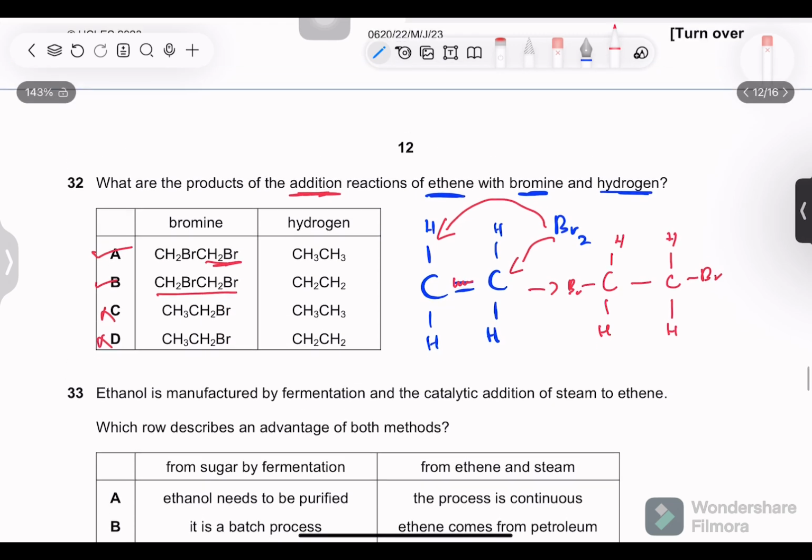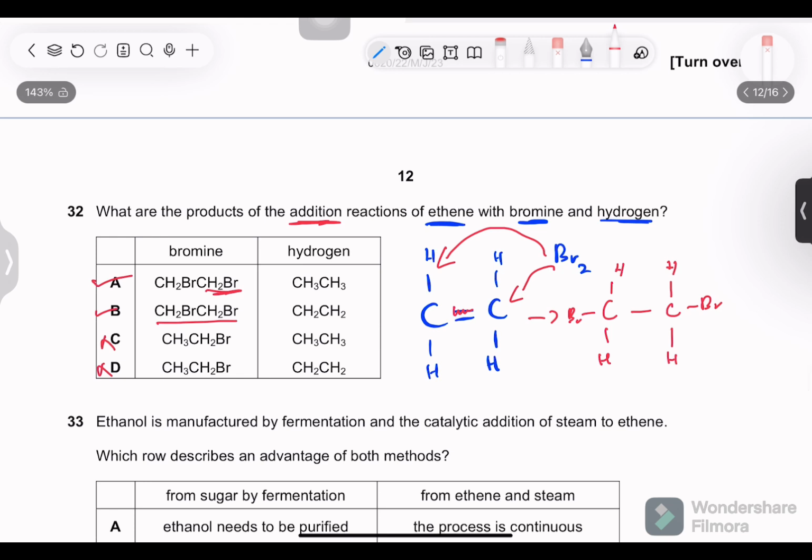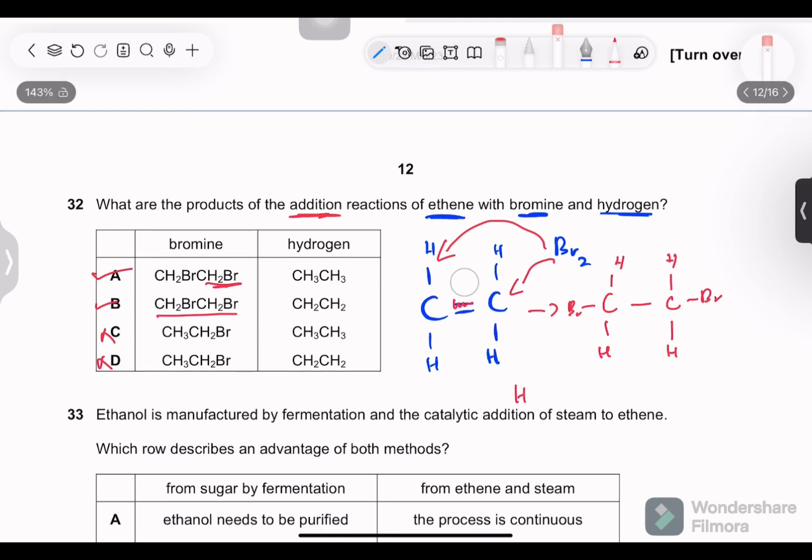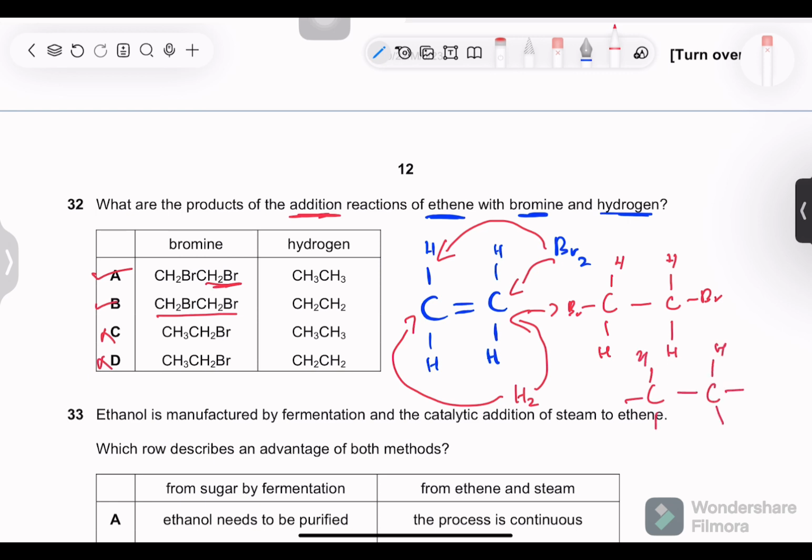Now, for hydrogen, what will happen is, if you have a structure like this, it's basically the same structure, and you are reacting with hydrogen. So the same thing will happen. The double bond will break again, and one hydrogen over here, giving you CH3 and another CH3.